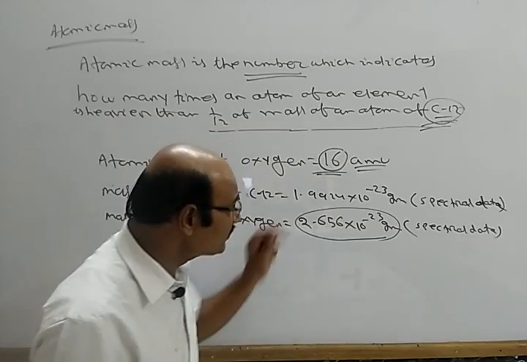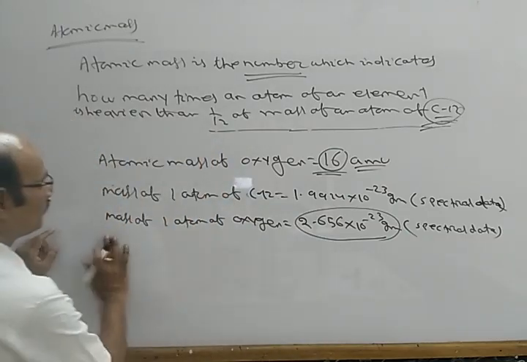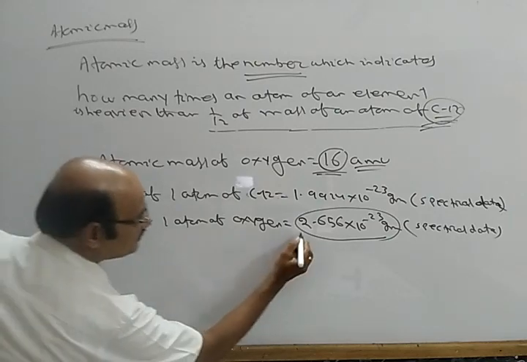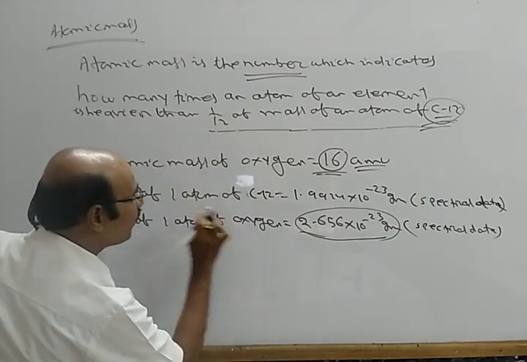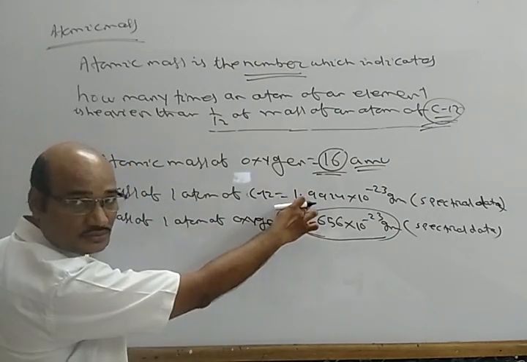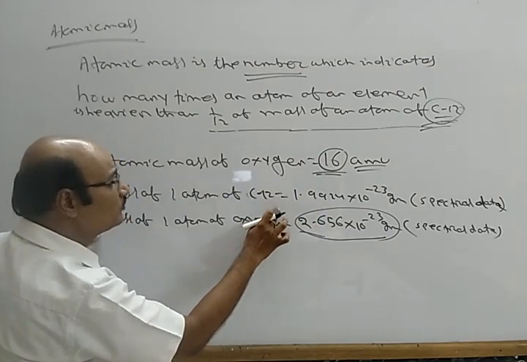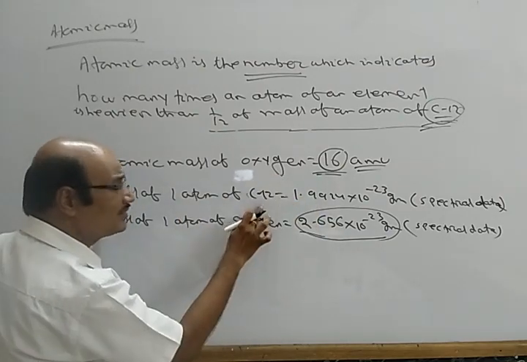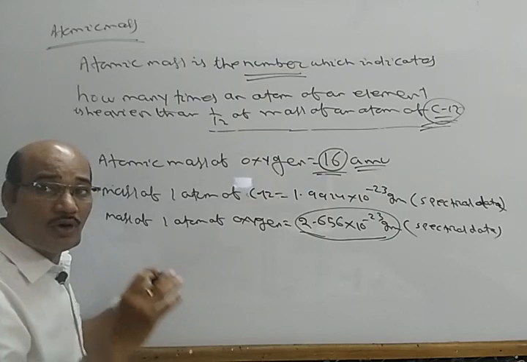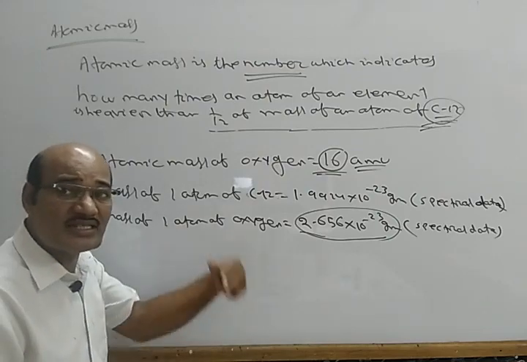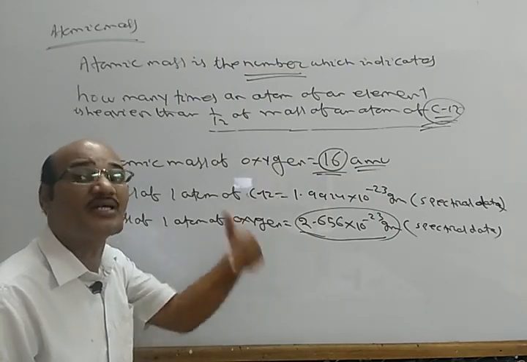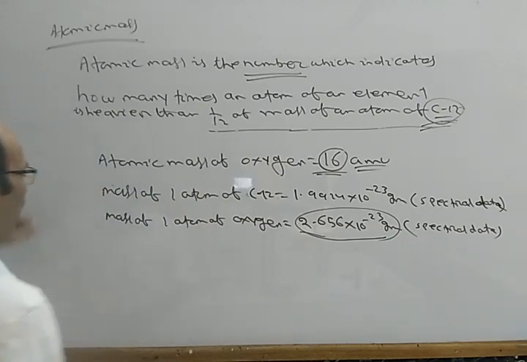So to avoid this, this mass is compared with 1/12 of the mass of an atom of carbon 12, which is taken as the standard mass with which the masses of other atoms are being compared.